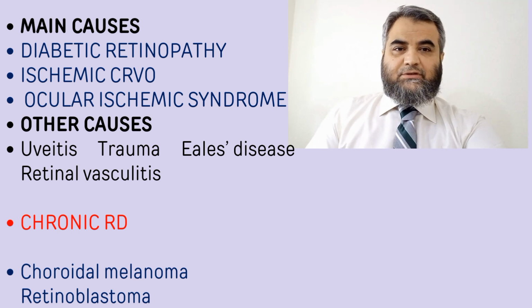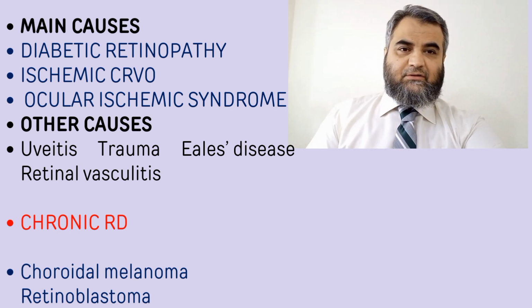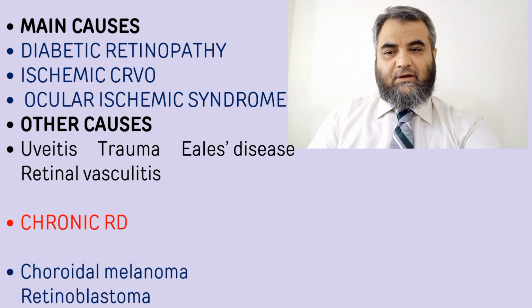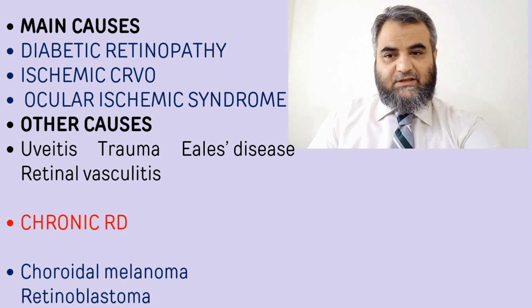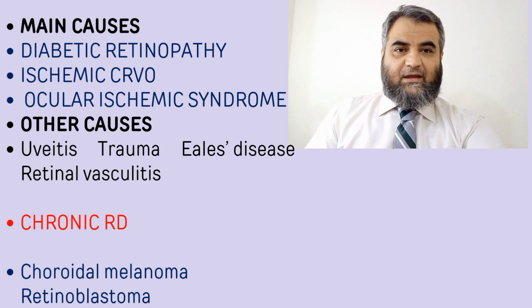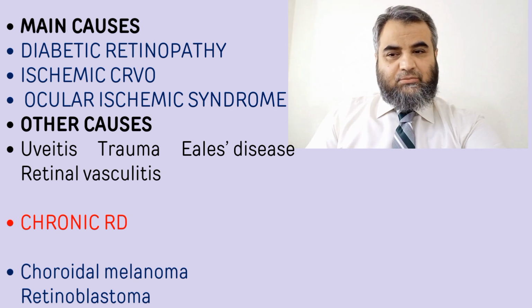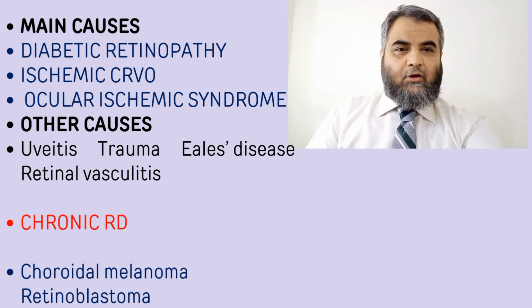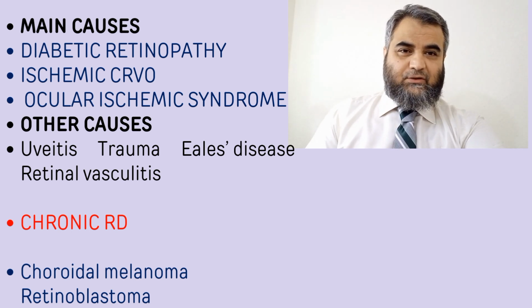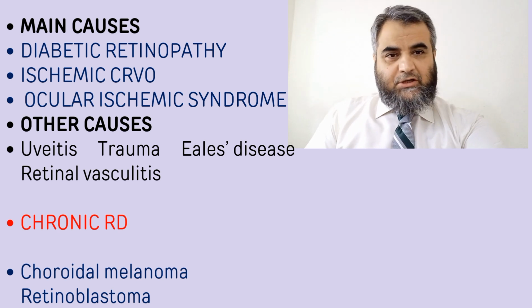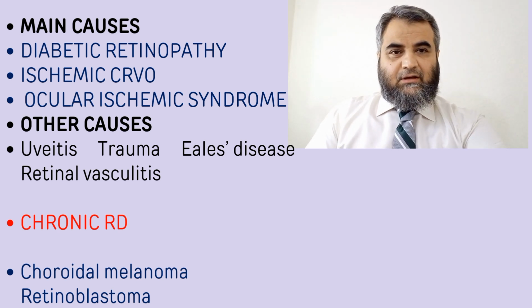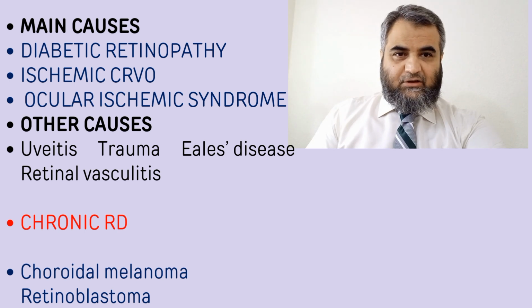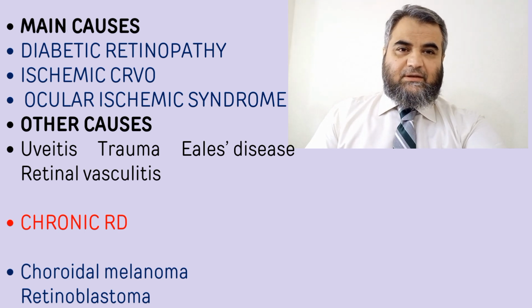Other reasons may be inflammatory conditions like uveitis, sometimes trauma, Eales disease, retinal vasculitis, chronic retinal detachment, choroidal melanoma, or retinoblastoma. Whatever the reason is, major or minor, the reason is retinal ischemia.